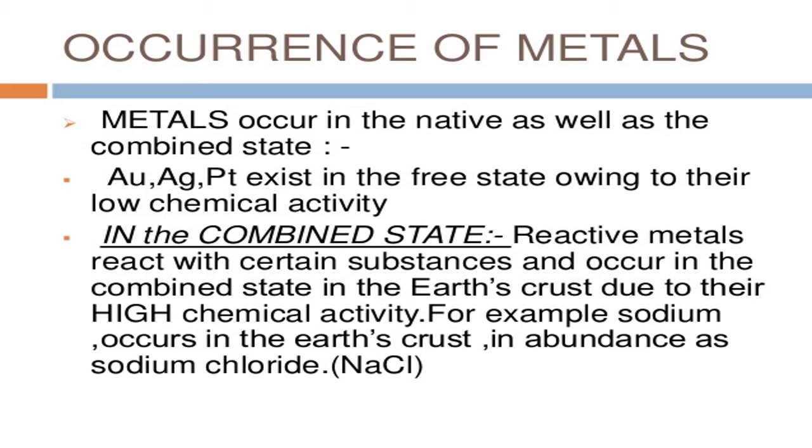Now, occurrence of metals. Metals occur in the native state as well as in the combined state. Among the 70 plus metals, some are more reactive, some are less reactive, some are least reactive. This we learnt in the reactivity series. Metals which are most reactive, can we expect them to occur in the free, single state? No, because they are reactive. They want to combine: sodium, potassium, rubidium, cesium, magnesium, aluminum, iron. They are so reactive, we never find them in the free state. They occur in the combined state.